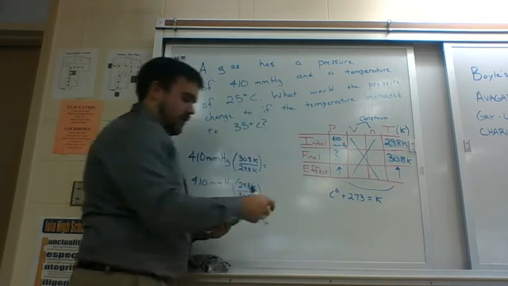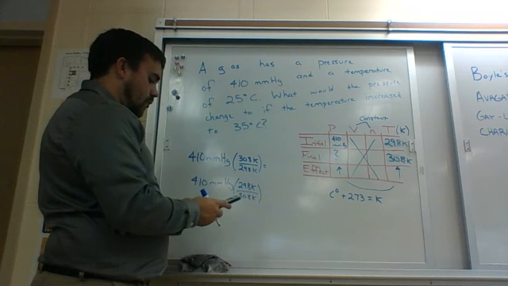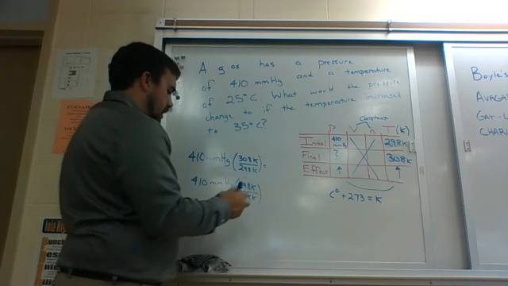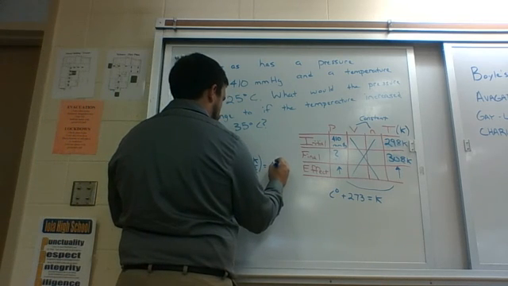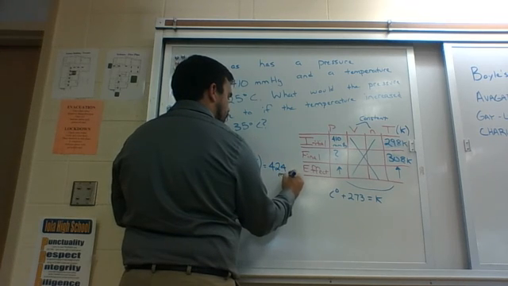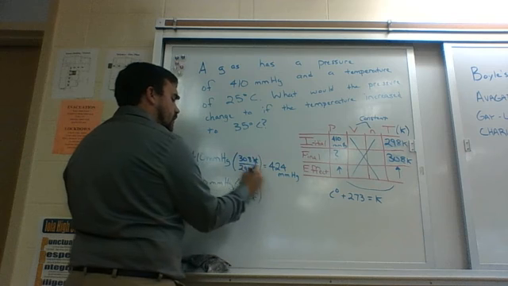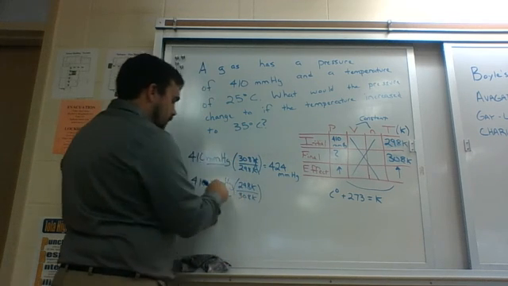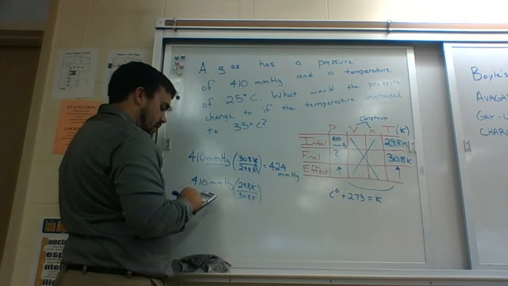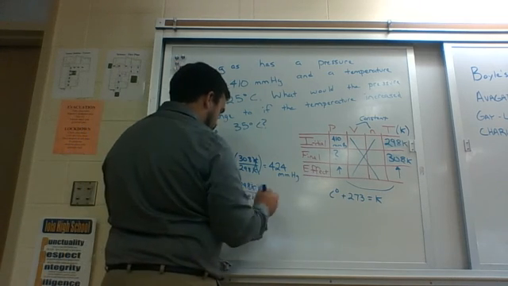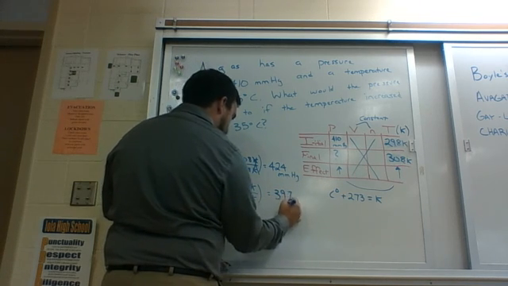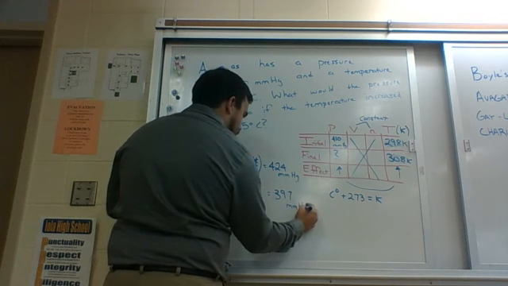Let me get my calculator out here. On the top one, I take 410 times 308 divided by 298. I get a number of 424, and we'll worry about sig figs later, millimeters of mercury, because the Kelvins cancel, leaving me with just millimeters of mercury. Then when I do this one, I take 410 times 298 divided by 308. I get a number that is 397 millimeters of mercury. So what's the right answer?